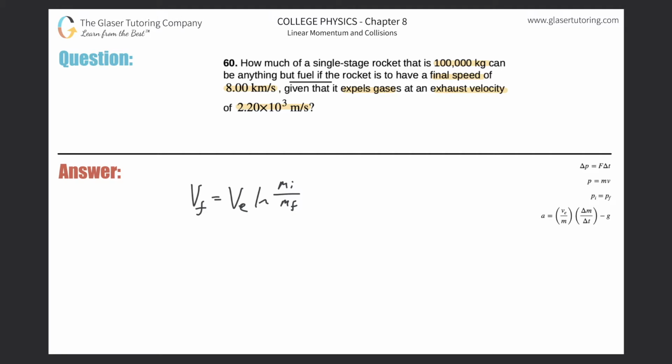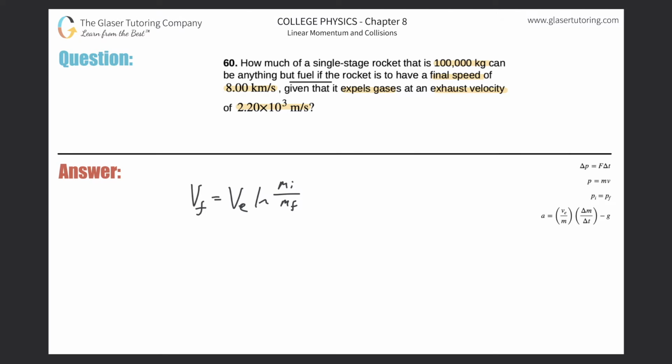Because the difference for the rocket to go from an initial value of, let's say, 100,000 kilograms to, let's say, a final value of 90,000 kilograms, that meant that 10,000 kilograms must have been fuel, right? So basically what I'm after is the total final mass that this rocket can attain. Therefore, I'm going to solve the equation for this variable.